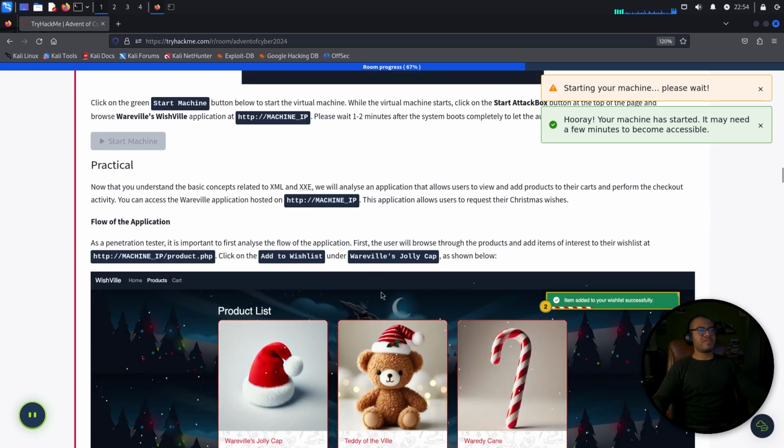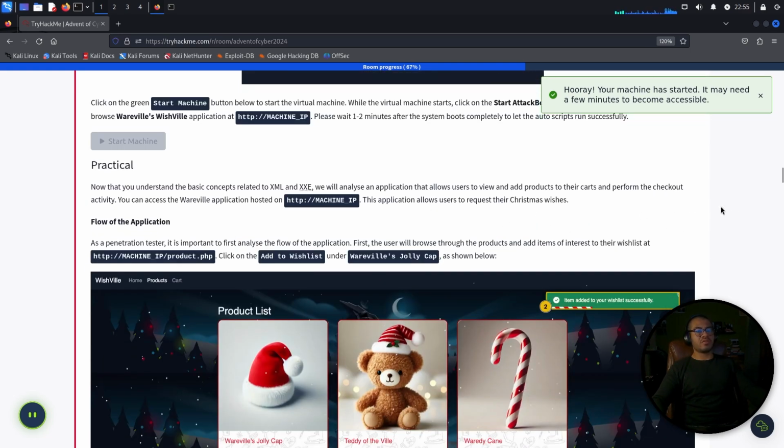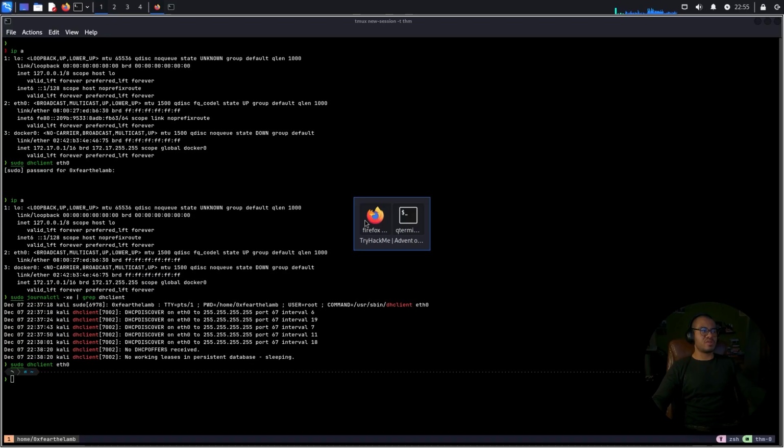Practical. Now that you understand the basic concepts related to XML and XXE, we'll analyze an application that allows users to view and add products to their carts and perform the checkout activity. You can access the Wearables application hosted on this particular IP address, which is just loading. This application allows users to request their Christmas wishes.